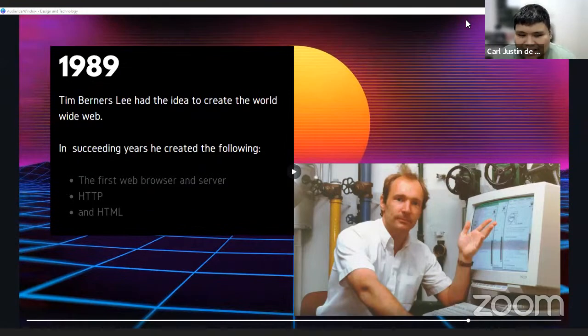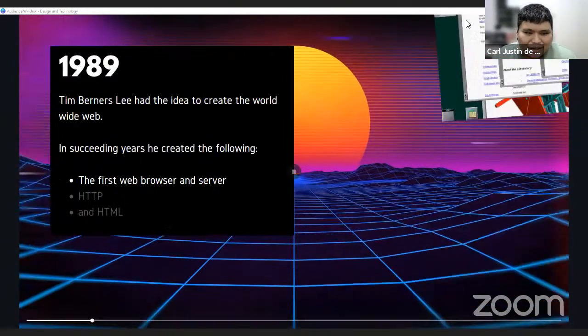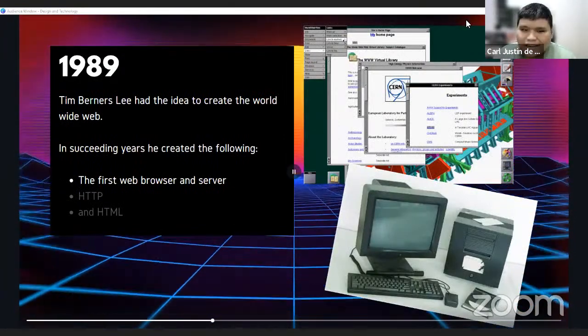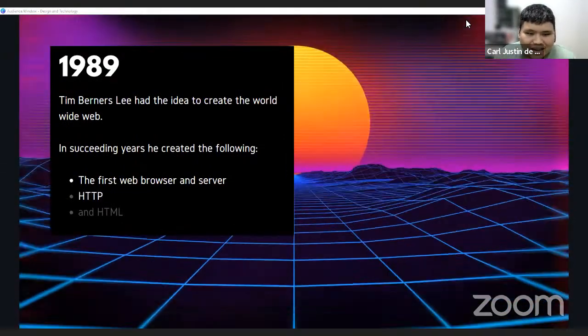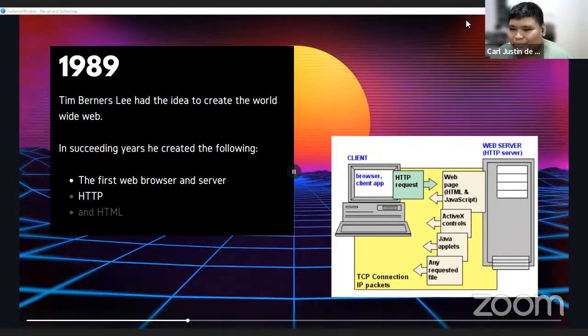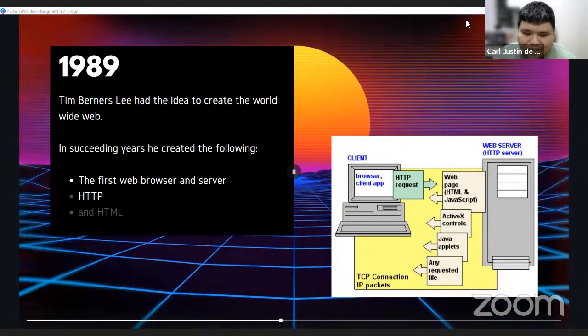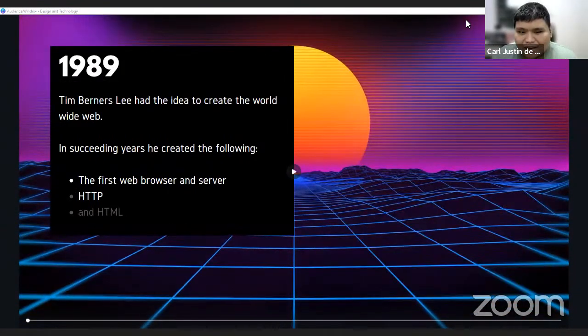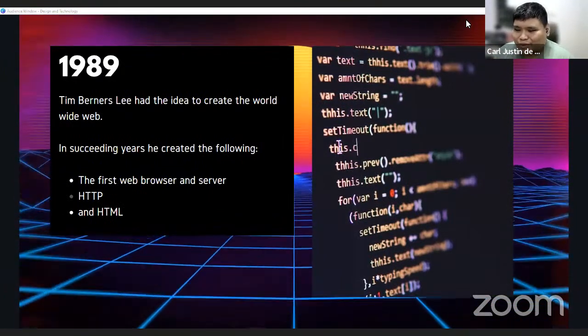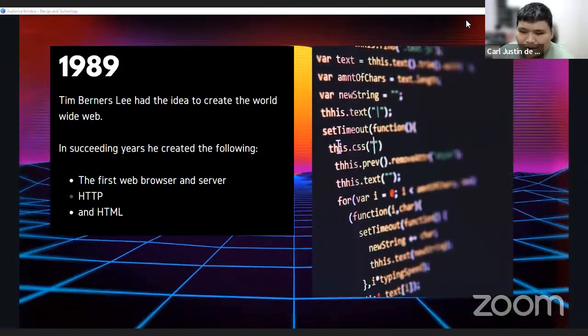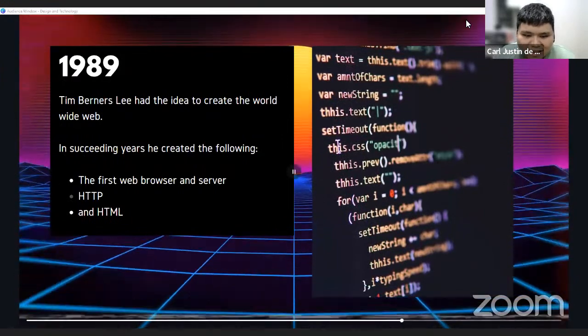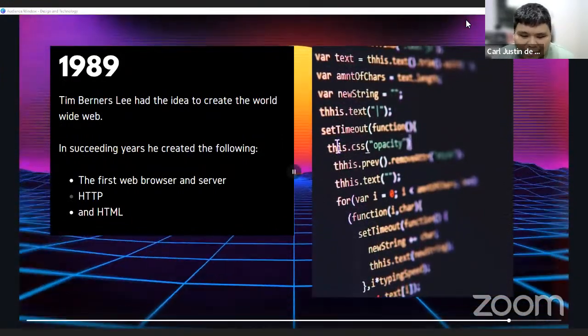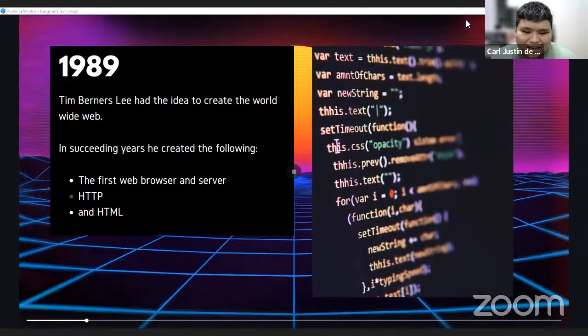In the succeeding years, he created the technologies that implemented this, starting with the first web browser and the first server, a protocol for communication between the browser and the server, known as HTTP, and also a markup language to tell the browser how you want to show your site, which is known as HTML, or the hypertext markup language.